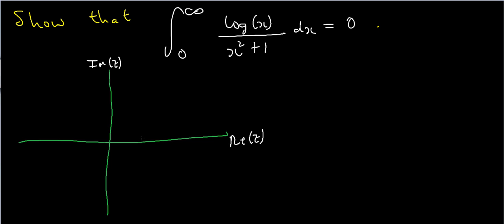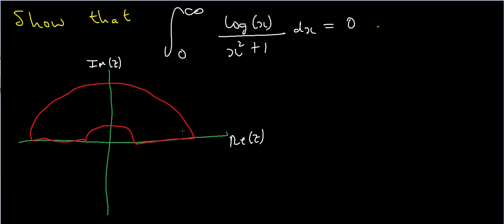Instead of drawing a semicircle, I'm going to start here, and I'm going to draw a line out here. Then I'm going to go around, which is what I usually do with a semicircle, like so. Then I go inwards, and then I'm going to make a smaller semicircle inside. So I've essentially done the same thing as my semicircular contour. I've just nudged it up a little bit so I don't have to pass through the point 0.